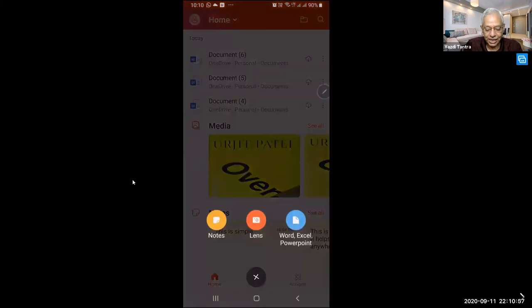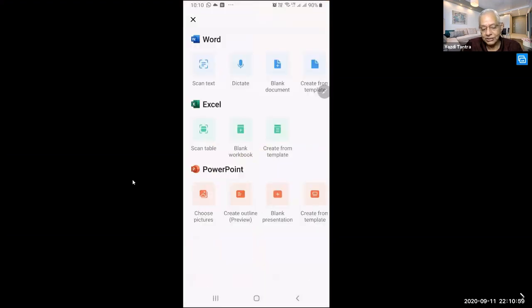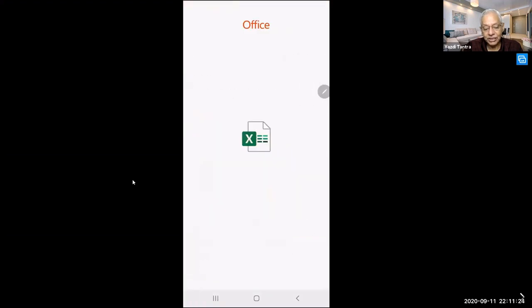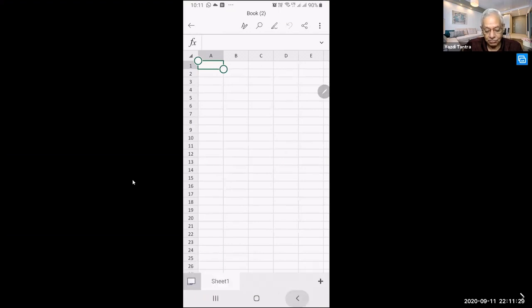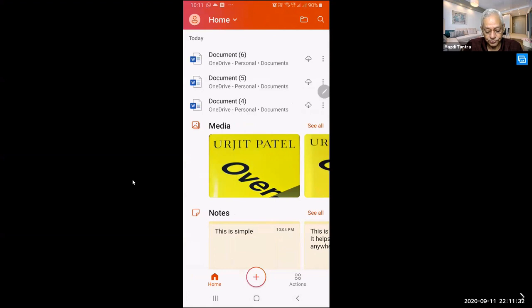So what I did is I just said add Word file and said dictate. Blank document is obviously very simple, and if you have templates which you have already created, for example, you have an invoice, you have stuff which you do repeatedly, you can straight away take it from the template. Now in Excel, what can you do? You have a blank workbook which we saw, which you can just open the Excel file and it gives you a blank workbook and you start creating the Excel file. But this is not the only thing that you can do.